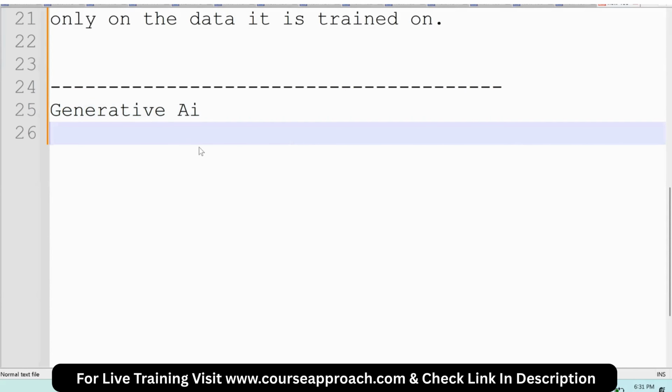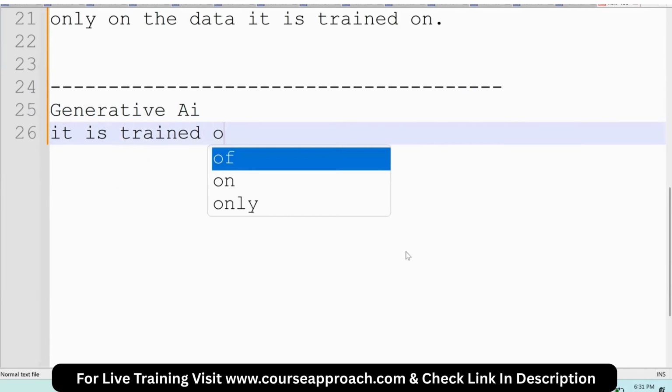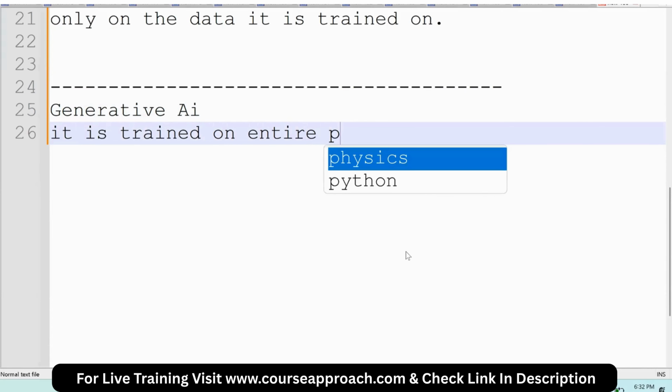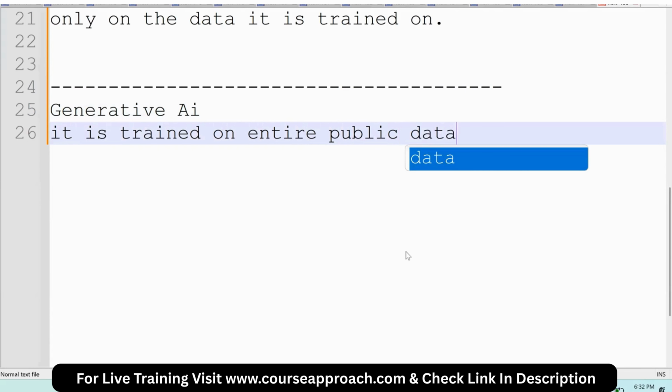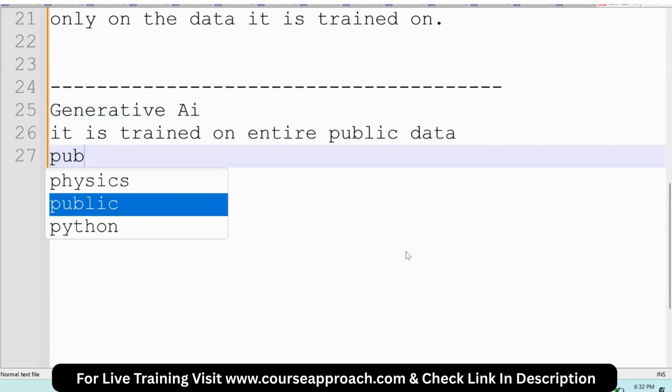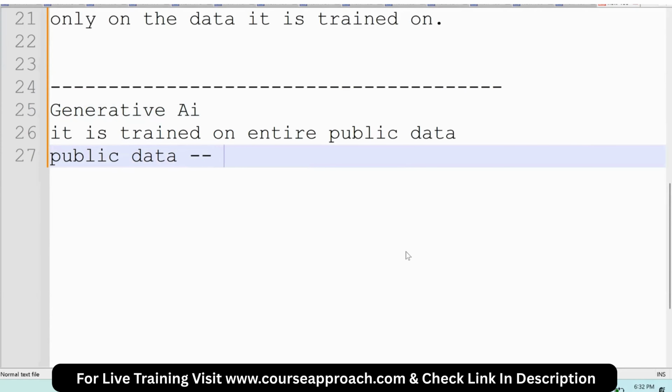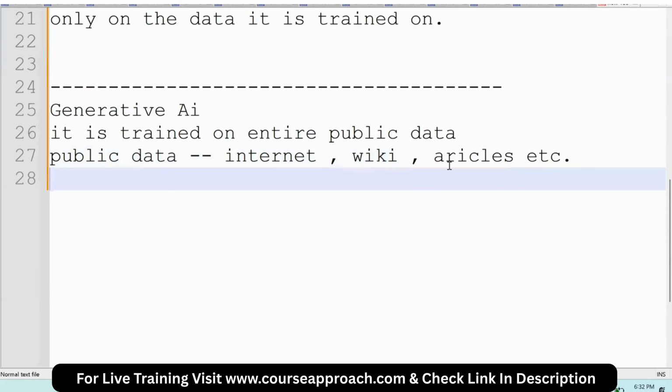Generative AI is a part of artificial intelligence where the model is trained on entire public data. Public data may be the entire internet, Wikipedia, articles, newspapers, etc. Whatever data is available in the public, that is called public data. So these generative AI models are trained on entire public data.